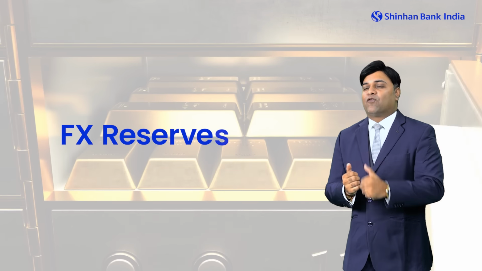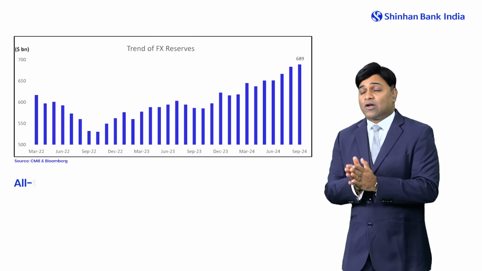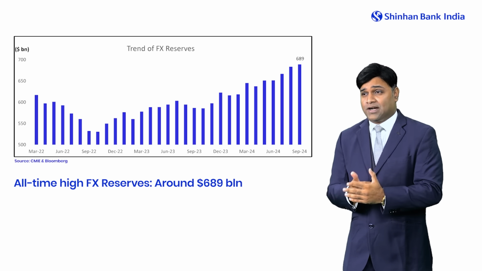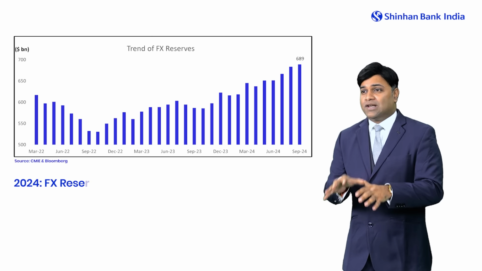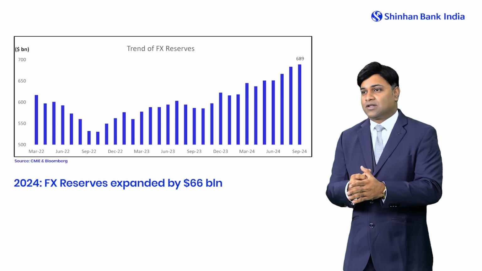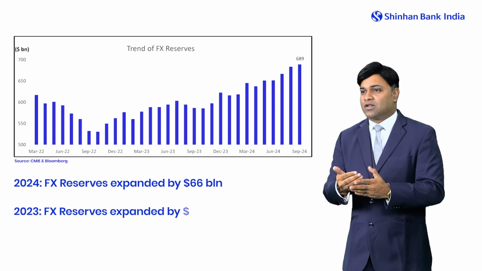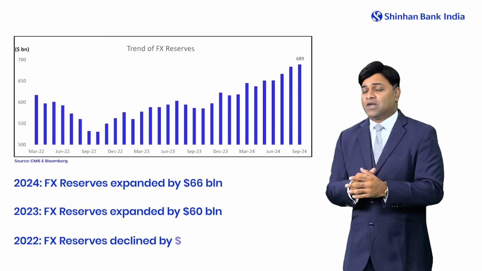Now let's understand the forex reserves. The best part about forex reserves is that we are now at an all-time high of $689 billion of FX reserves with India. Two important things to understand. One, in this year 2024 alone, we have expanded by $66 billion. In 2023, we expanded our FX reserves by $60 billion. Only during 2022 did we see a decline, by $71 billion.